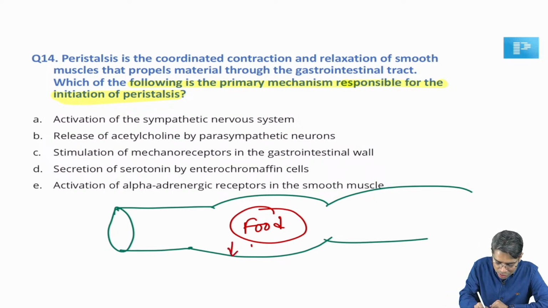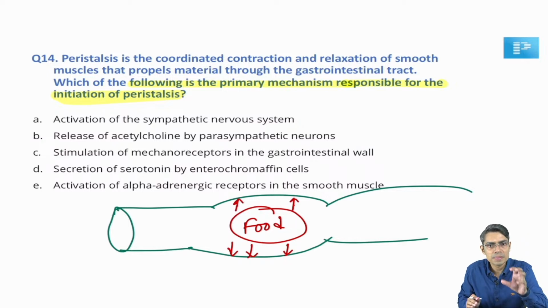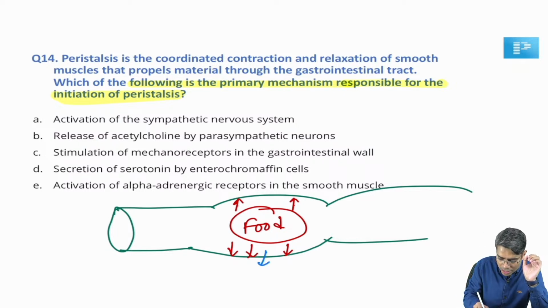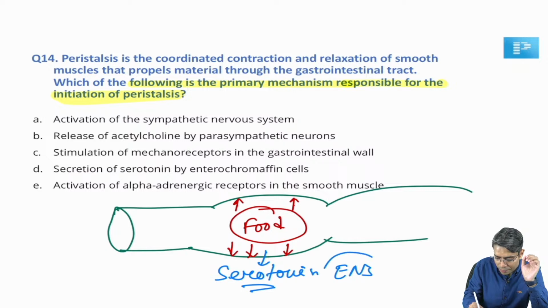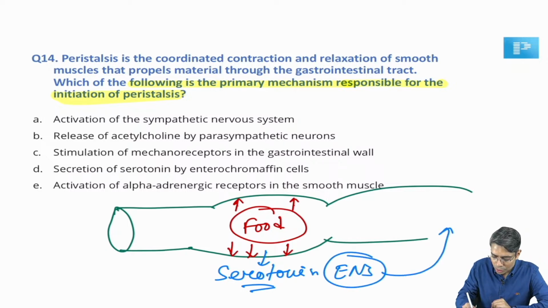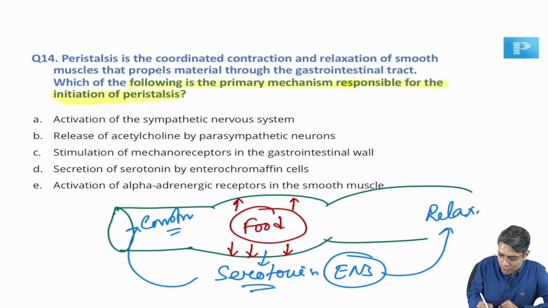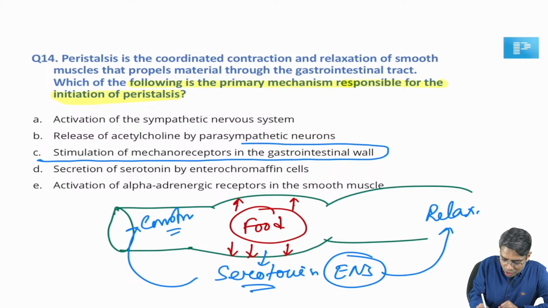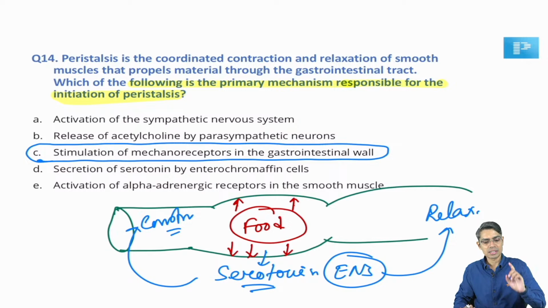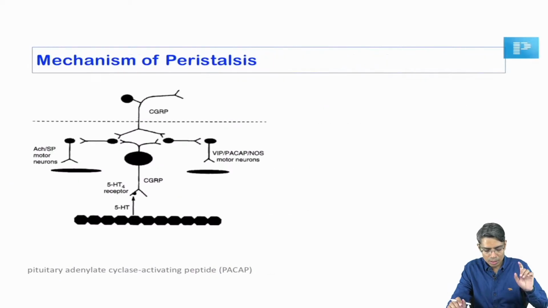So it is going to produce stretch on the intestinal lumen, and this stretch is going to be sensed by certain cells of the GIT which are going to produce serotonin. And this serotonin is going to act on the enteric nervous system, and this enteric nervous system is going to cause relaxation of the distal part and constriction of the proximal part. So the first thing is stimulation of the mechanoreceptor in the gastrointestinal wall. Very good, right? So look at the complete mechanism here.